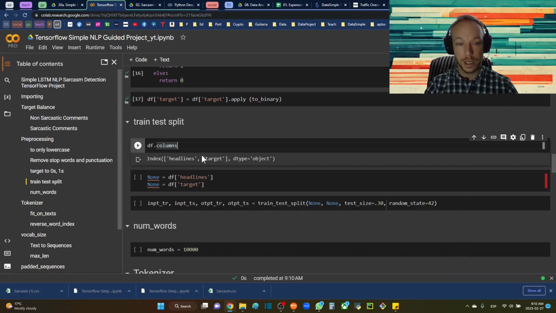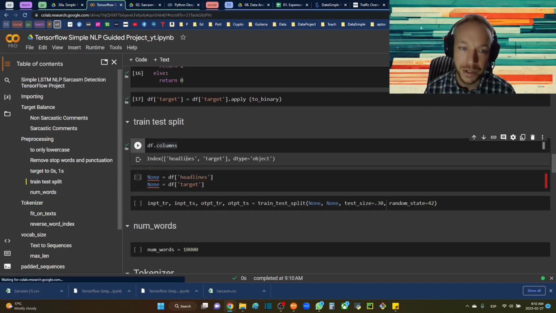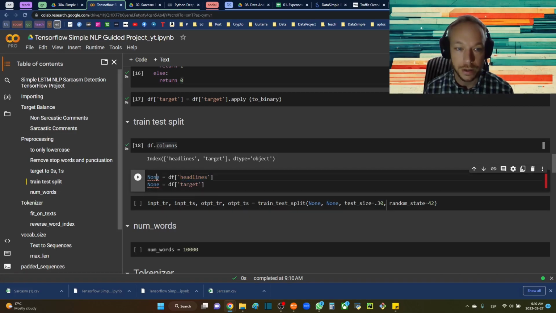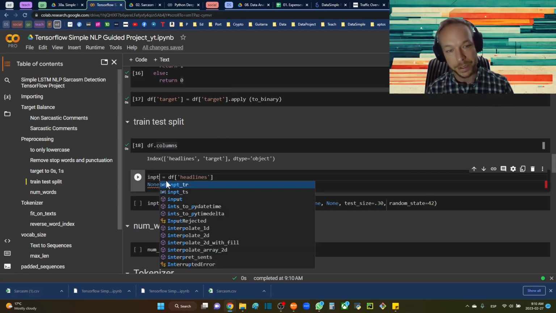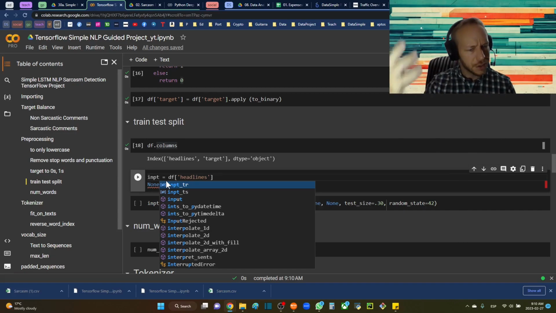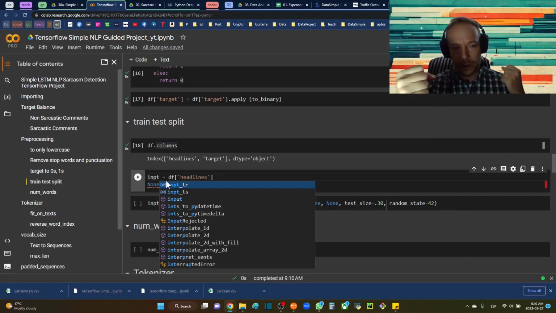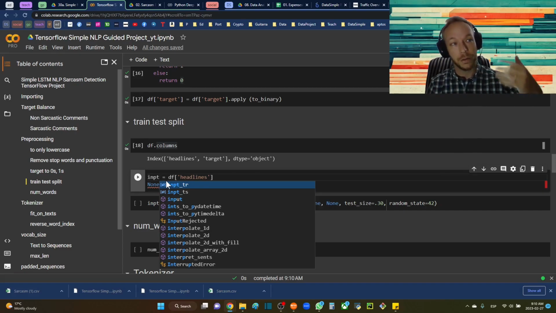Okay. So here I'm going to get my column names. I got headlines right here, just putting this in. And I like to think in terms of input and output instead of X and Y, and this will come into play a lot later on when we get to more advanced TensorFlow. It becomes almost easier to think about data coming into your model and data going out of your model. Then you might have multiple sources of data that connect at different points in your network, and then have different outputs as well, so different predictions. You can call them predictions, but I like to think of inputs and outputs.